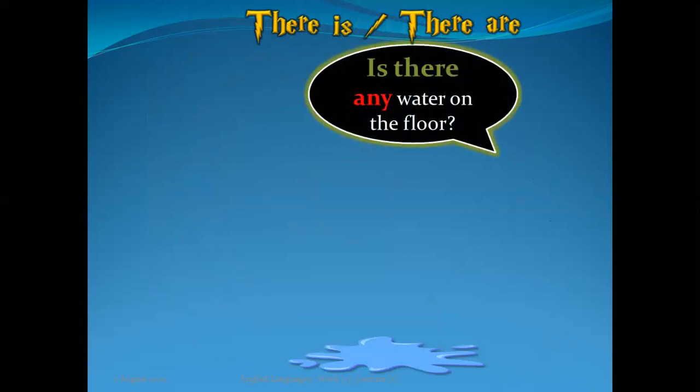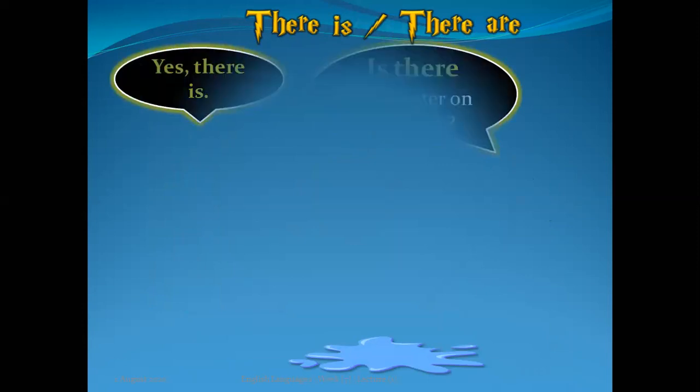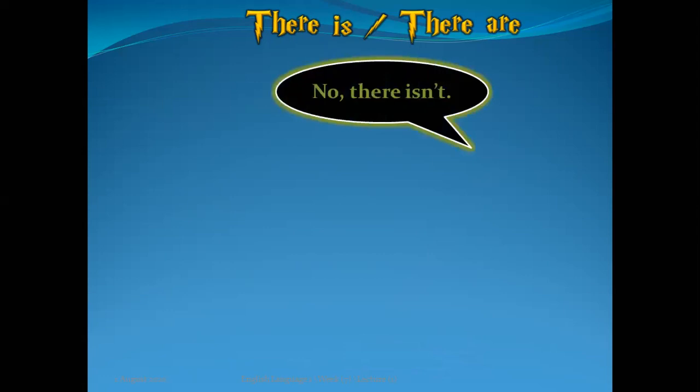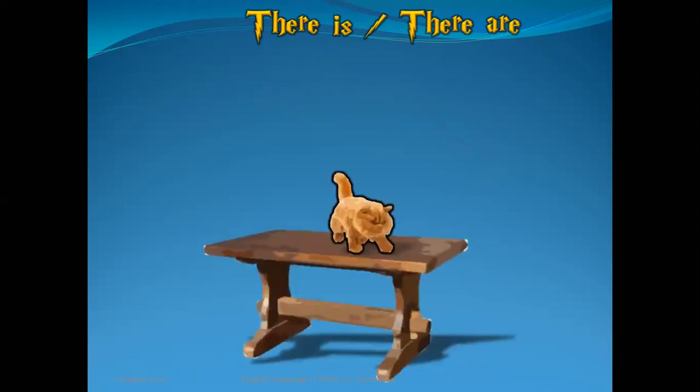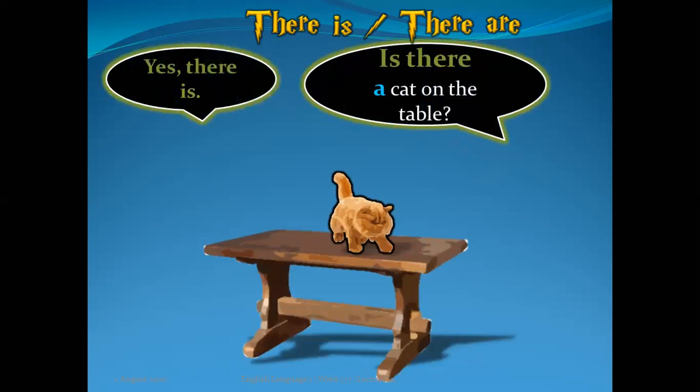Is there any water on the floor? This question: yes, there is. No, there isn't. Is there a cat on the table? Yes, there is.